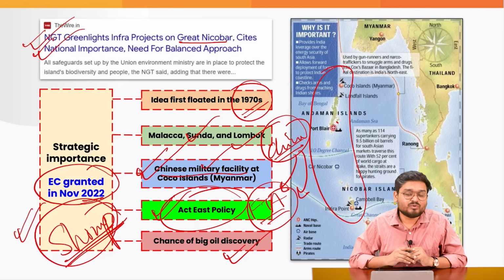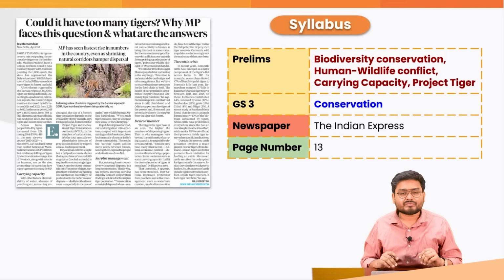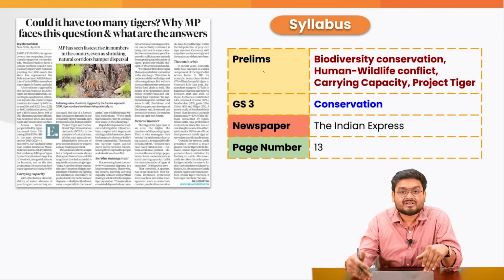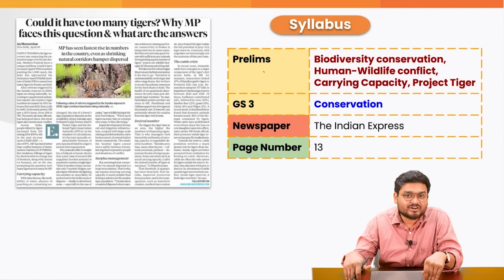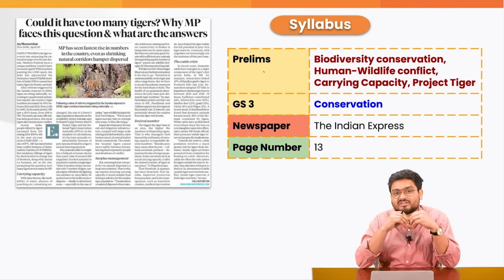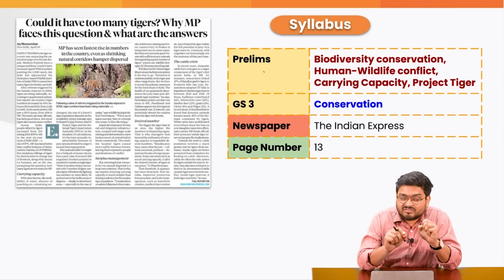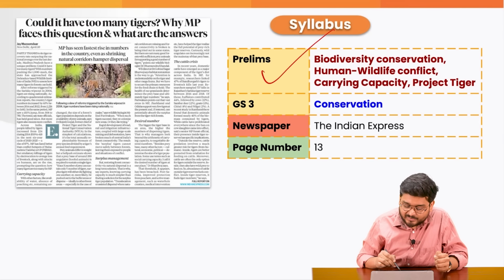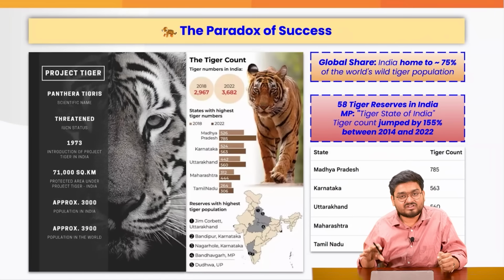Now, finally, we'll be moving on to the next article. Guys, recently in the news, we have seen so many tigers and their cubs dying in the state of Madhya Pradesh, because there are some issues with reference to the carrying capacity of the tiger reserves in the state of Madhya Pradesh. So from this perspective, let us understand what this is all about.